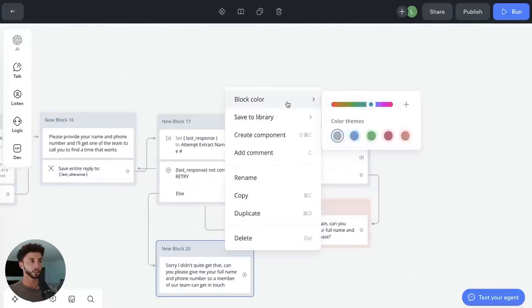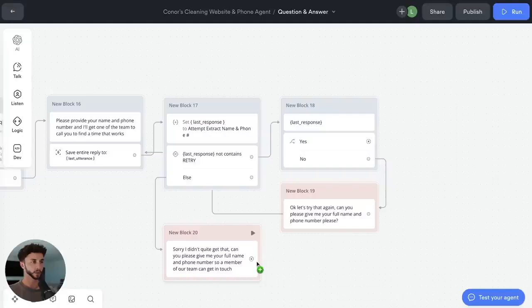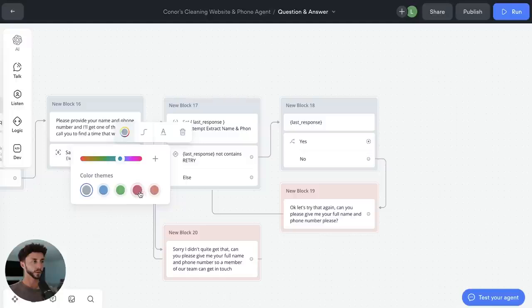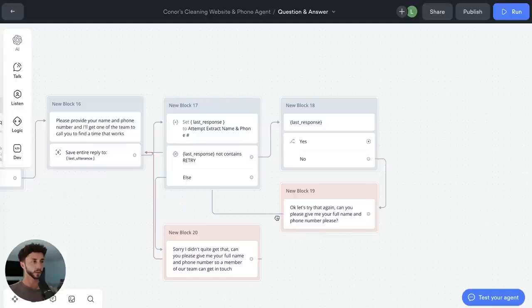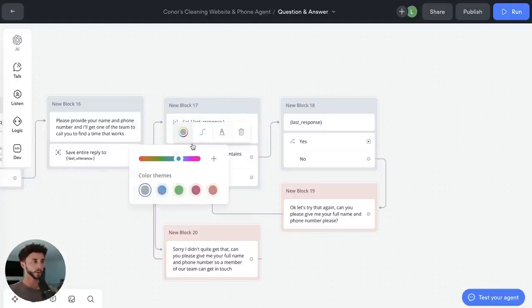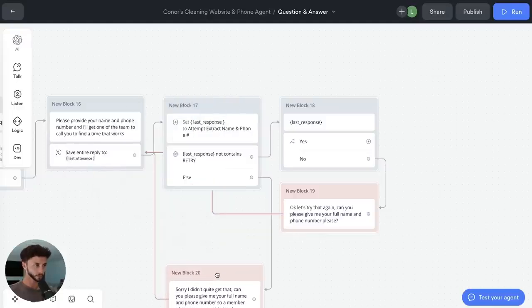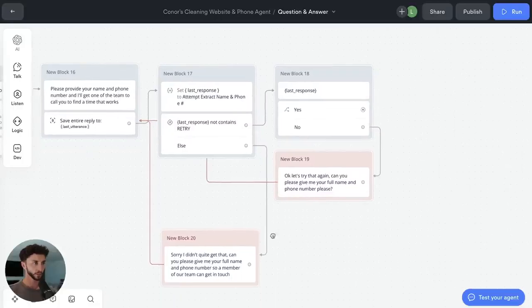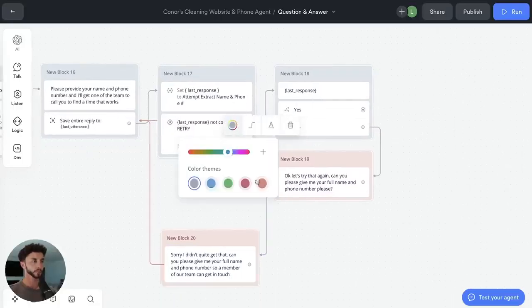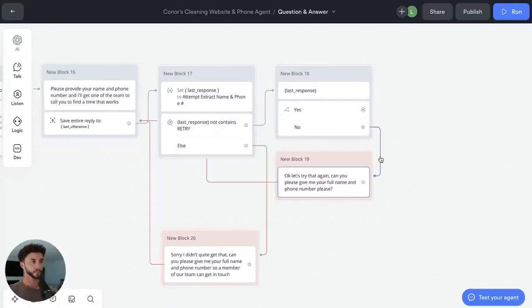Right click on this and you can go block color, change it to an orange. And then we're going to be going back to here as well. So it's helpful, you can click on these arrows, so the lines here, and you can change them to the same color. So we want to make them a bit more obvious that they're coming in from places we expected. We can make this an orange one as well. And this one too.